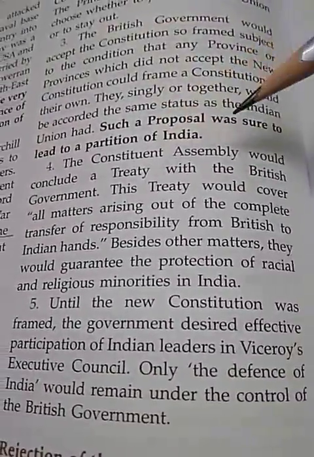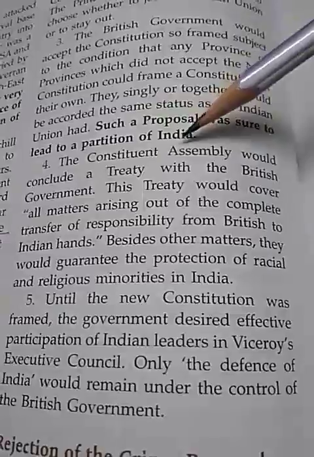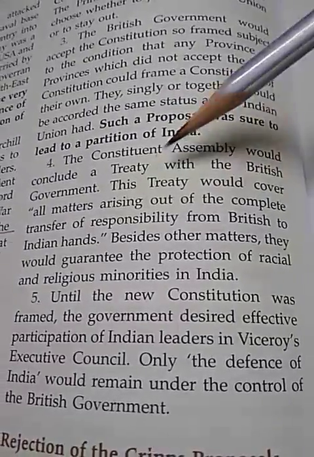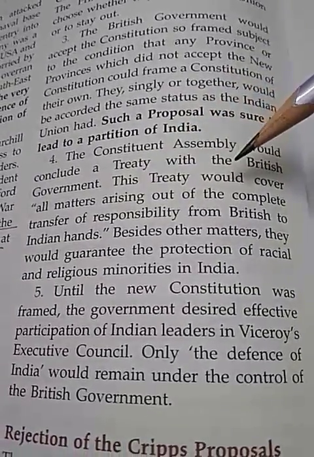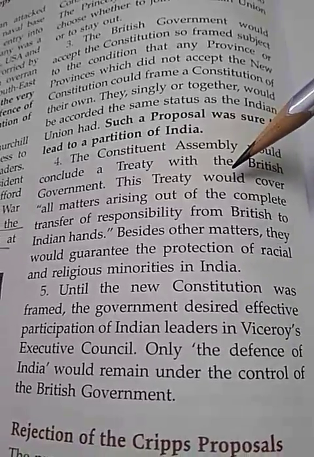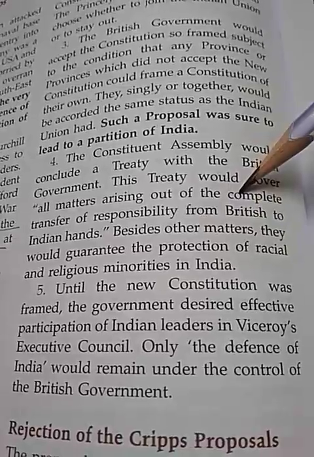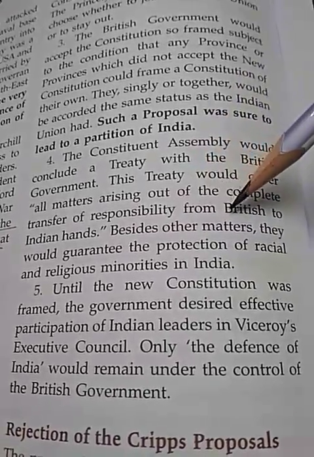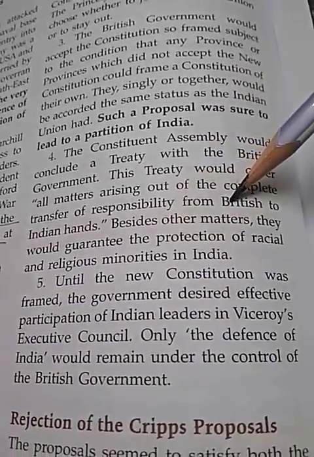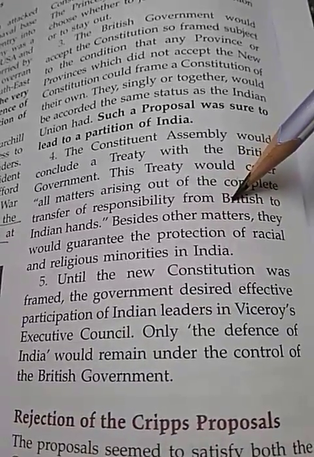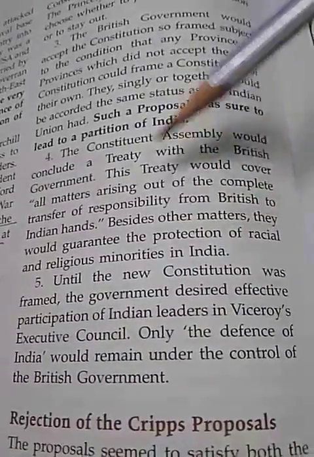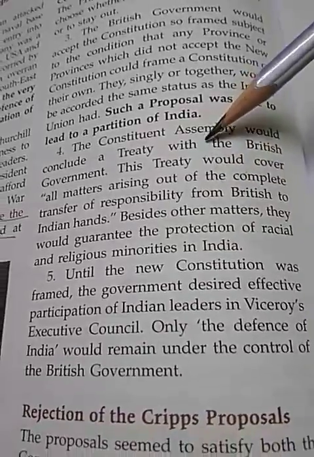And the Constituent Assembly would conclude a treaty with the British government. This treaty would cover all matters arising out of the complete transfer of responsibility from British to Indian hands. Besides, they would guarantee the protection of racial and religious minorities in India. So here they were in favor of India.